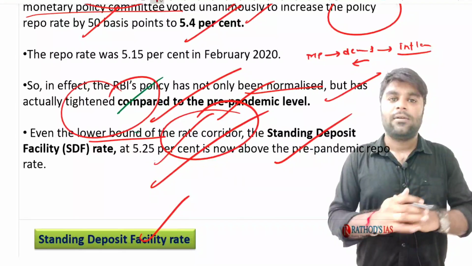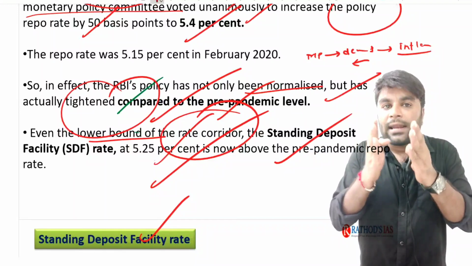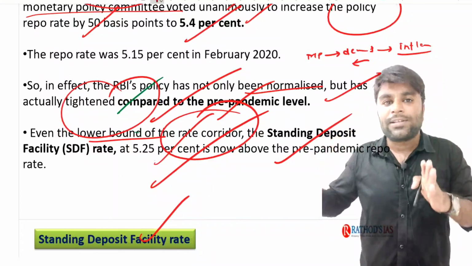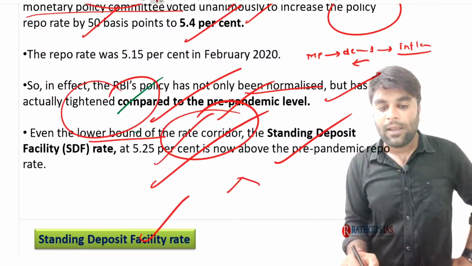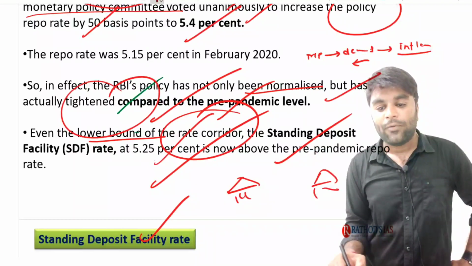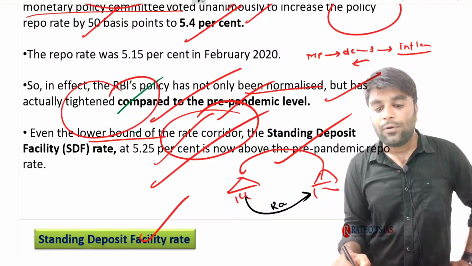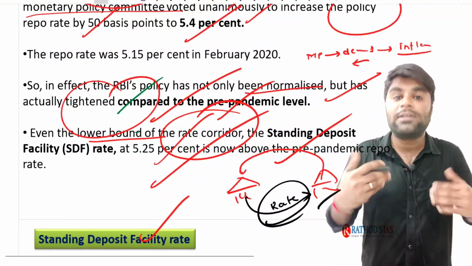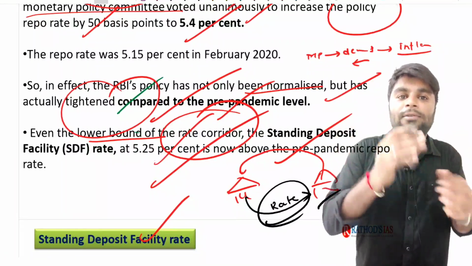Now guys, understand. We have the reverse repo rate. What is the meaning of reverse repo rate? It is the rate that RBI provides to the commercial banks for the money they place with the RBI. Say for example, here we have the RBI and here we have the bank. Now if the bank places the money with the RBI, the RBI is going to provide a rate to the bank and we call it the reverse repo rate.